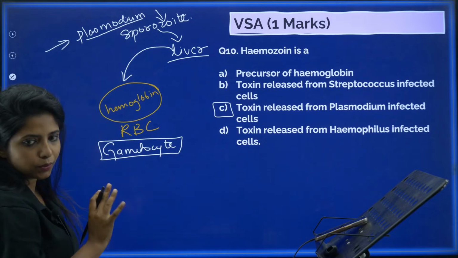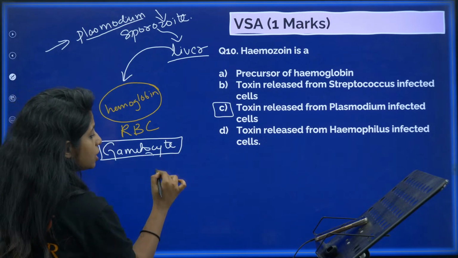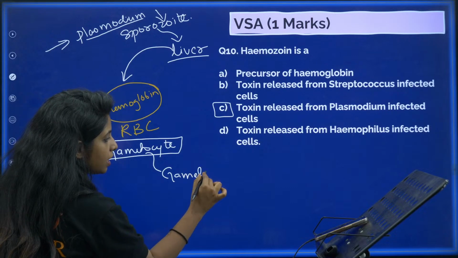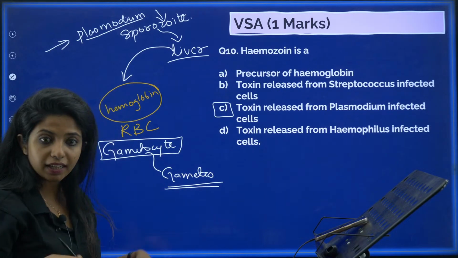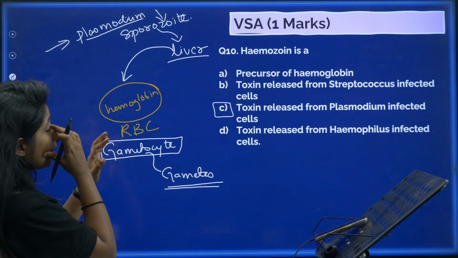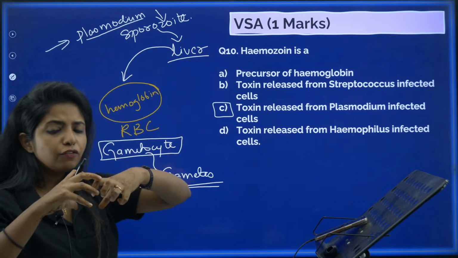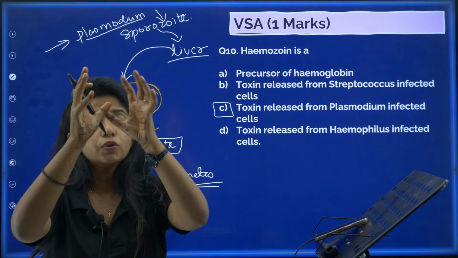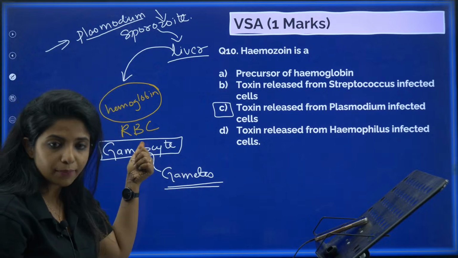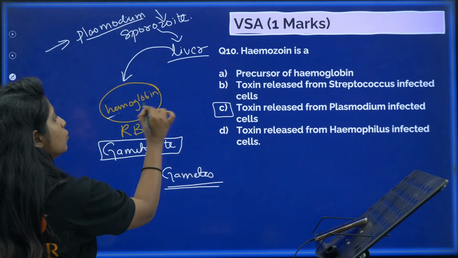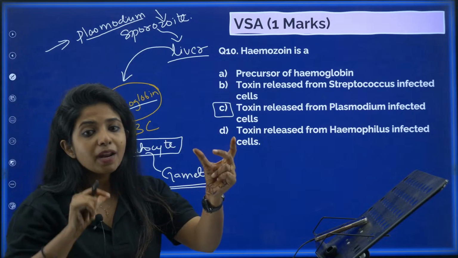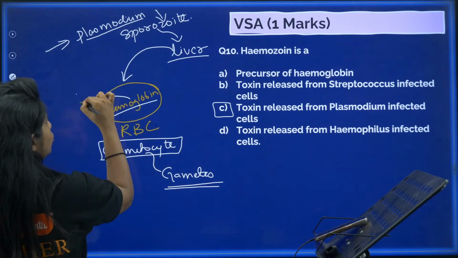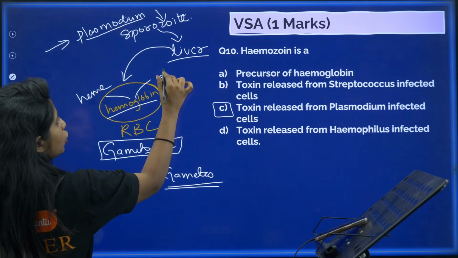Gametocyte stage. Okay, gametocyte stage is that stage which will further give the gametes later on. So as of now, what happened? In the liver they affected the liver cells and everything got blasted and they moved to the next location, that is what? RBC. In the RBC they see hemoglobin and they break it down to heme and globin protein.